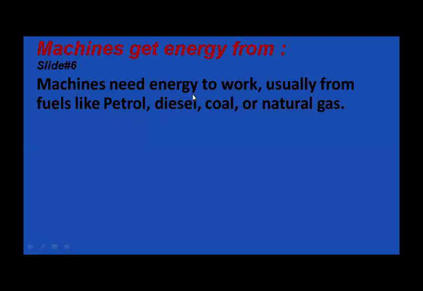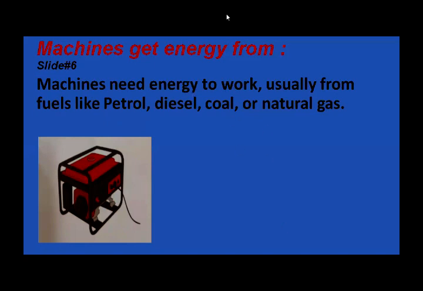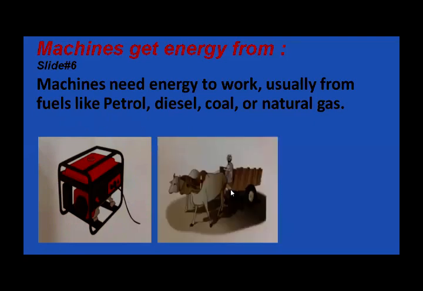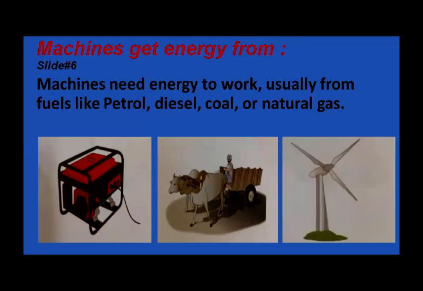Machines get their energy from fuel, like a generator. A generator needs petrol or gas to produce electricity. What does it need? It needs petrol or gas. Petrol or gas is fuel. Now next is a bullock cart. A bullock cart needs a bullock to pull it forward. Now the next is a windmill. What is this? This is a windmill. A windmill needs the wind's energy to make it work.